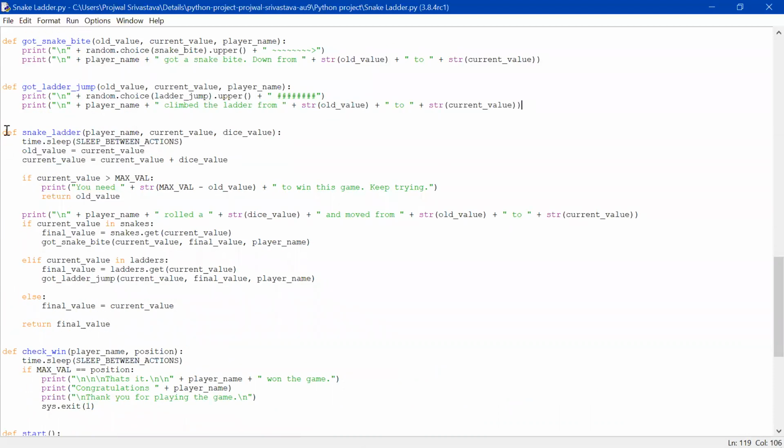And this is my main function where I have declared everything.